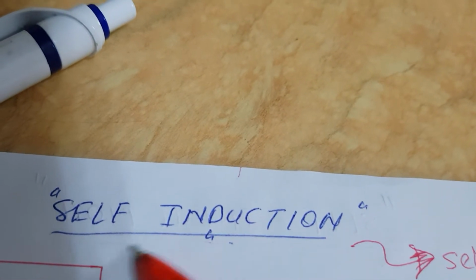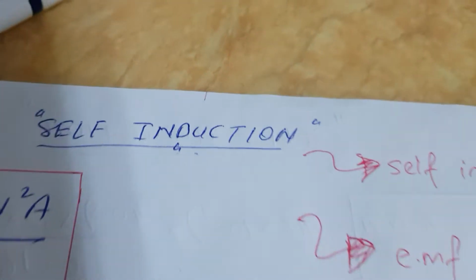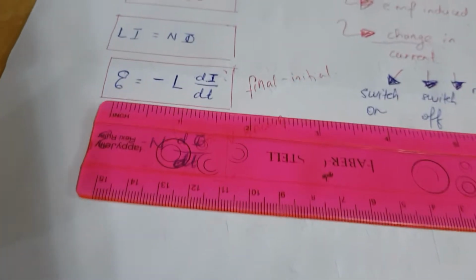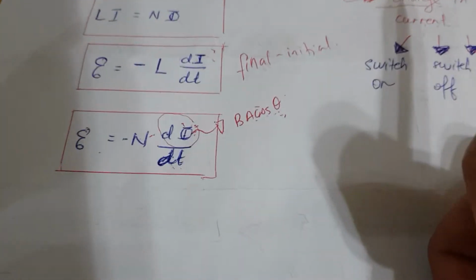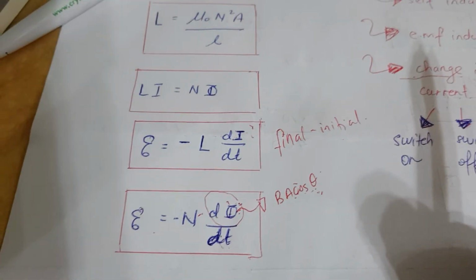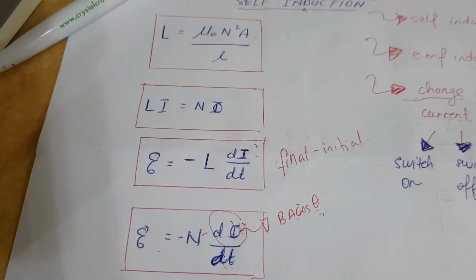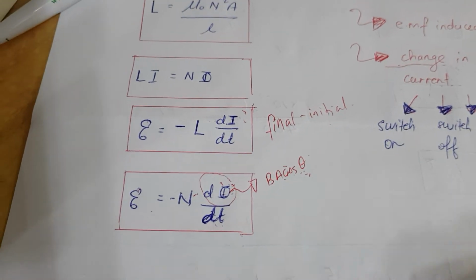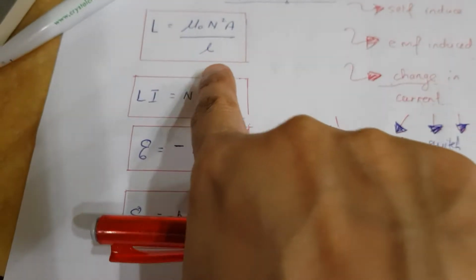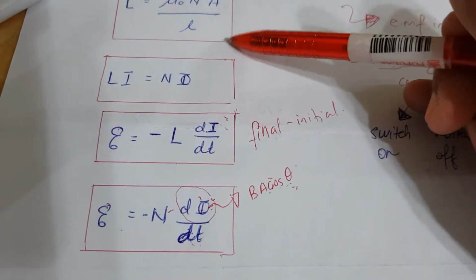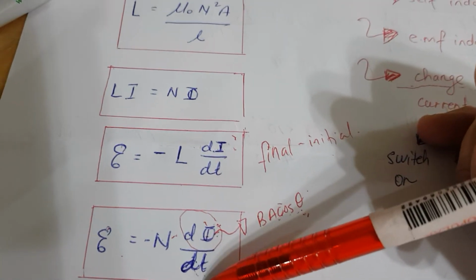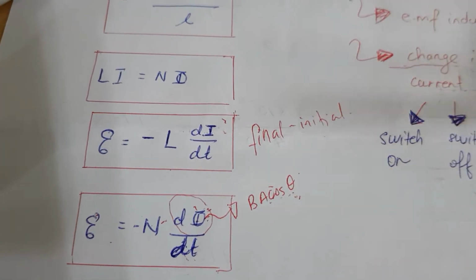Now in this self-induction topic, there will be four main formulas you will be using in all your problem solving. No other formulas. Definitely you have to apply other formulas from other topics over here, but when it comes to self-induction, basically there are these main four. Some of you are using other formulas.